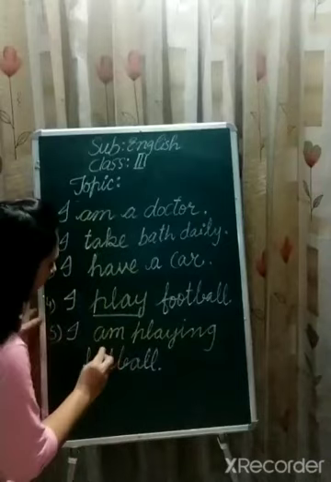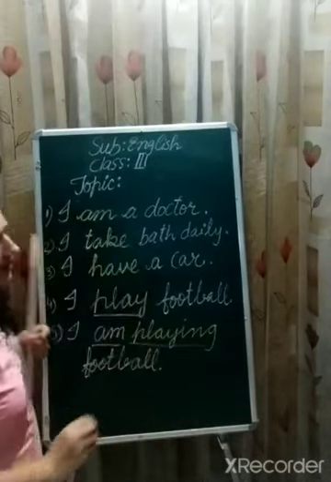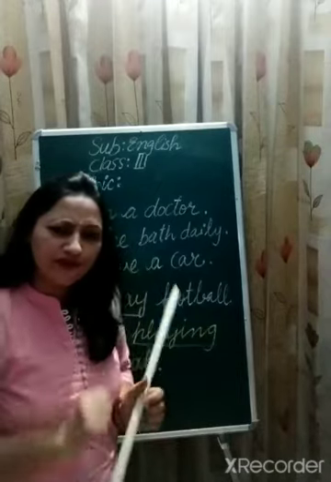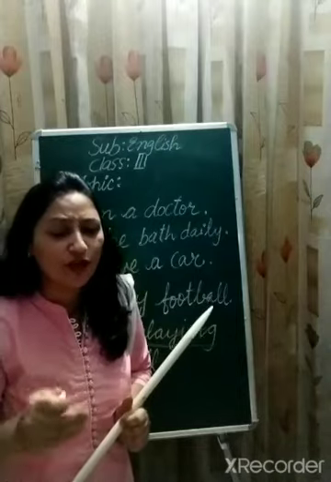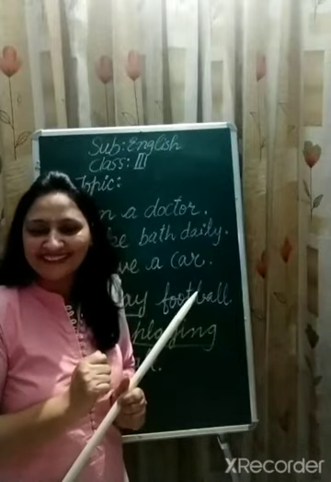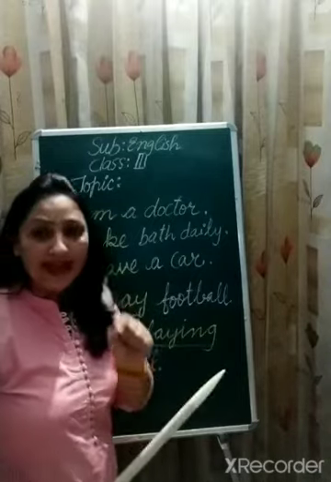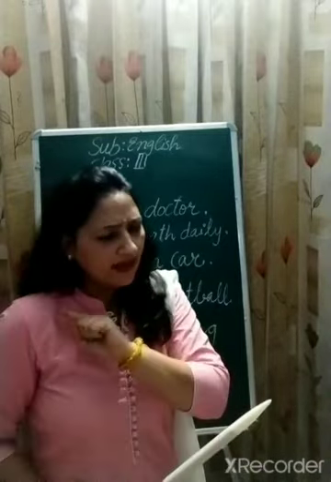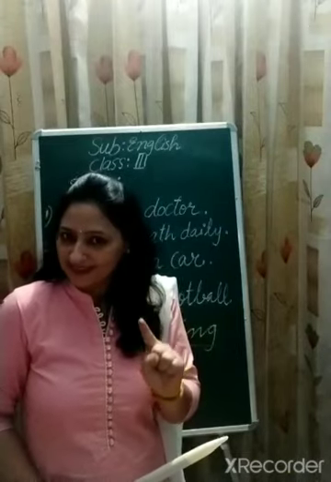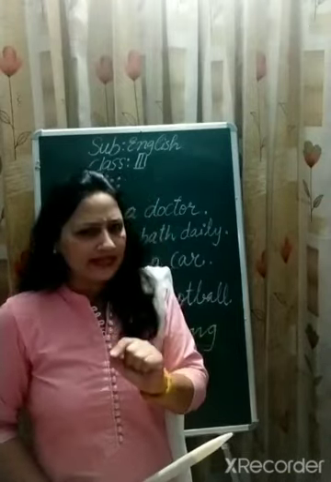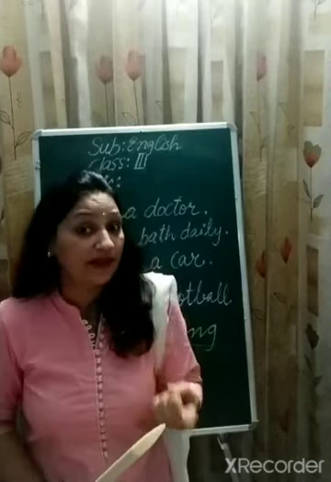Now, in the first sentence, play is a verb. And in the second sentence, am and playing are also verbs. Can you tell me what kind of verbs these are? Okay, I'll explain. In the first sentence, play is the main verb. Why? Because it is functioning alone in the sentence. It does not require any helping verb to make its meaning clear.